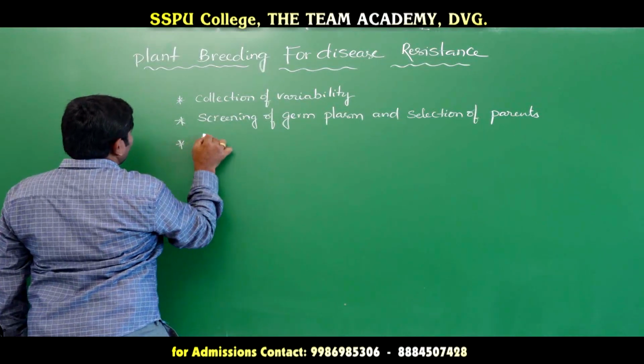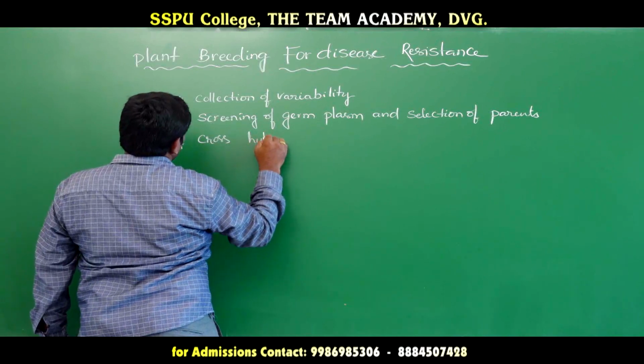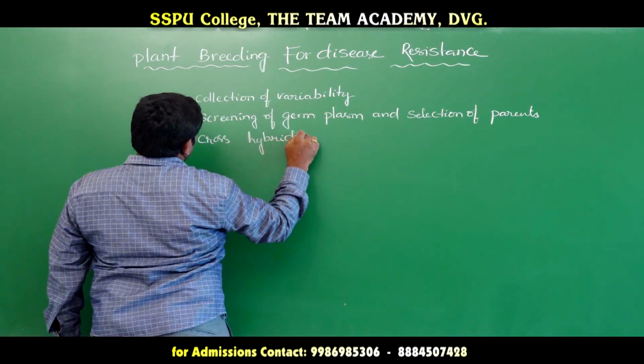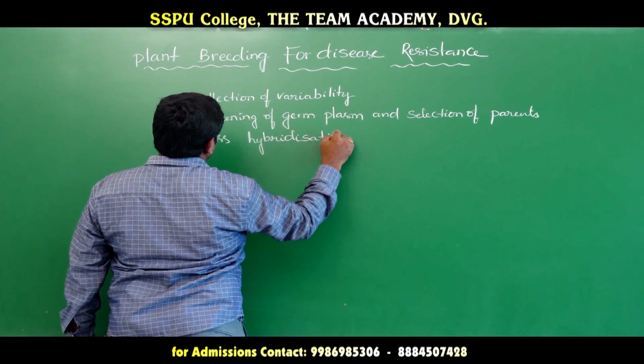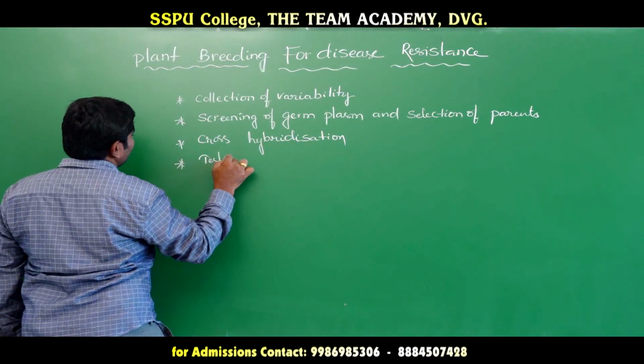Third one is cross hybridization among the selected parents. And the next one is testing of superior recombinants.